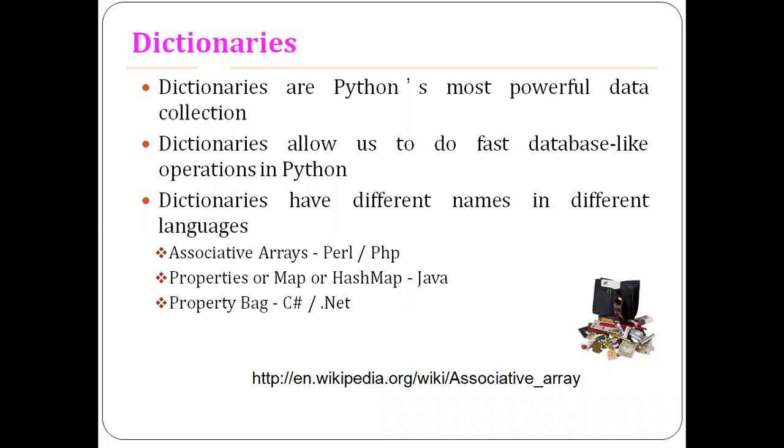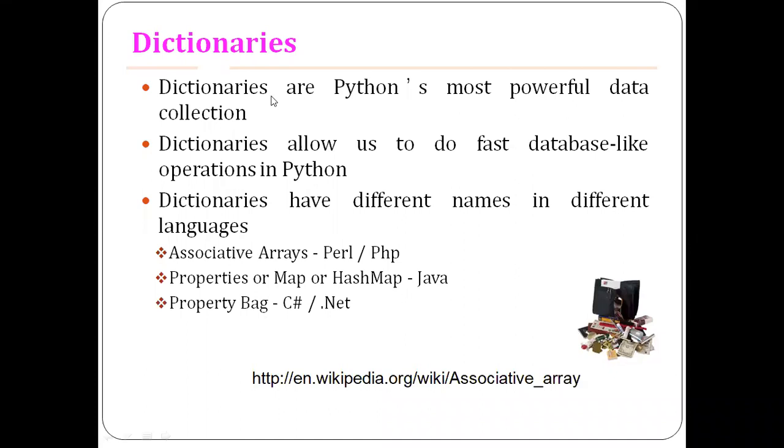Dictionaries have different names in different languages, right? In Perl and PHP, we call them associative arrays, and in Java, we call them property maps or hash maps. In C#.NET, we call it a property bag.